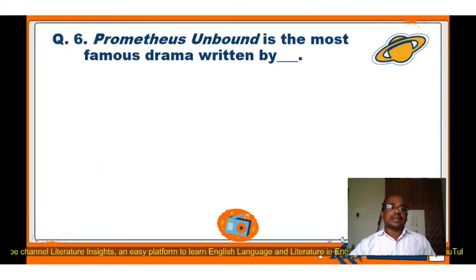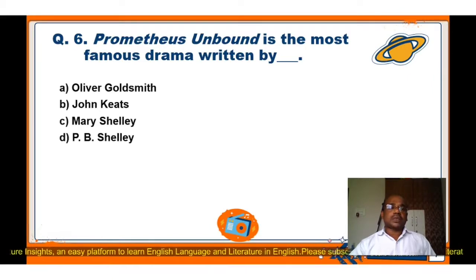Question number 6. Prometheus Unbound is the most famous drama written by, again four options are here: A. Oliver Goldsmith, B. John Keats, C. Mary Shelley, D. P.B. Shelley. The correct answer is D, P.B. Shelley. Prometheus Unbound is the most famous drama written by P.B. Shelley in the romantic period in literature.